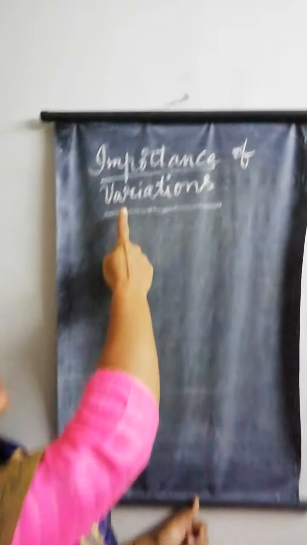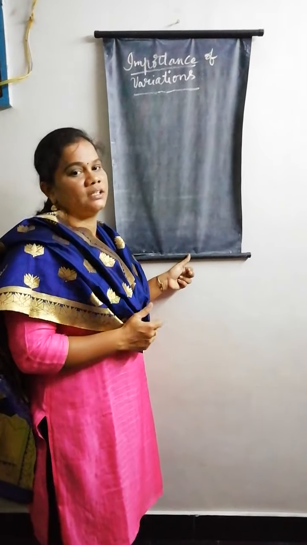Let us move to the next topic in this chapter, that is the importance of variations. I have already talked about the definition of the word variations in the previous topic. Let us once again recall: the changes that take place in the produced DNA copy during DNA copying are called variations. Or we can also define the word variations another way: the structural differences among the individuals of a species are also called variations.